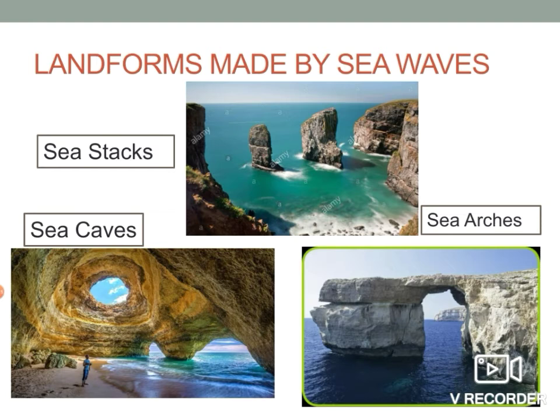Less resistant rocks at the sea coast are eroded and certain rock features such as caves, arches, and stacks are formed. Arches means a curved symmetric structure, and stacks means a pile of objects. Caves, arches and stacks are landforms formed over a period of time.